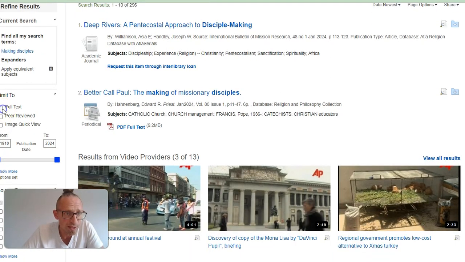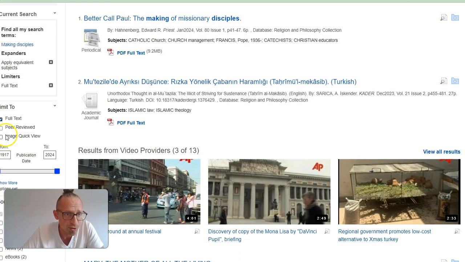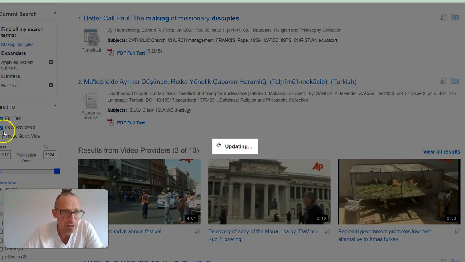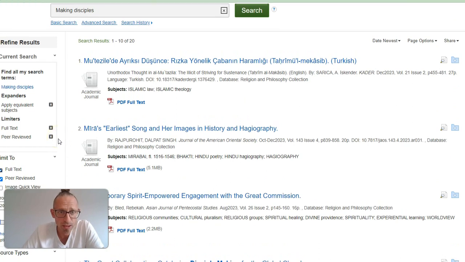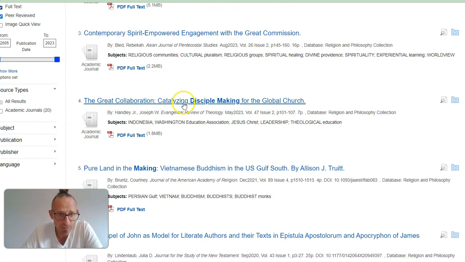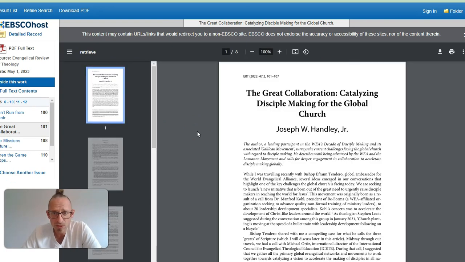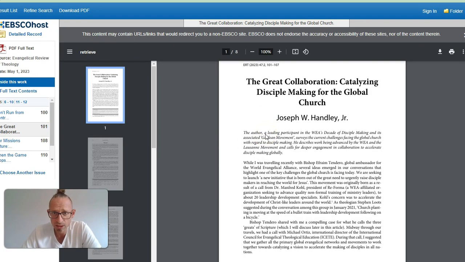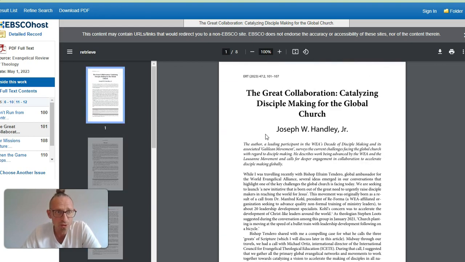I can do full text here, I think you should be able to see that on the left-hand side. I could also click peer reviewed. I can change publication dates, and it did for me 2005 to 2023. And I'm going to get the Great Collaboration. That one sounds good. Let's just click on full text. It might make me log in. Let's see. But just even in clicking on this one, I get the Great Collaboration, Catalyzing Disciple Making for the Global Church. And I can just read the full article.